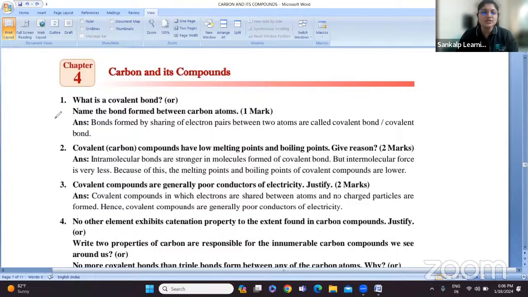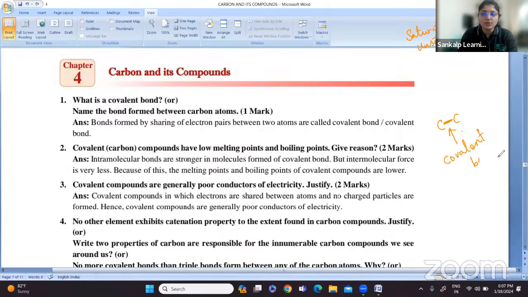We have seen the types of carbon atoms, saturated and unsaturated, and then we spoke about the types of bonds. So if you have a carbon-carbon single bond, what is this single bond? It is a covalent bond.